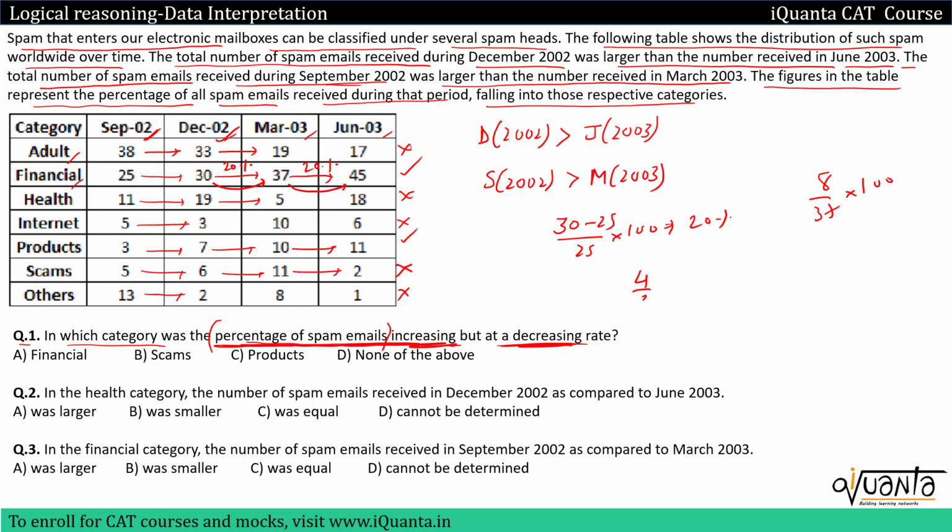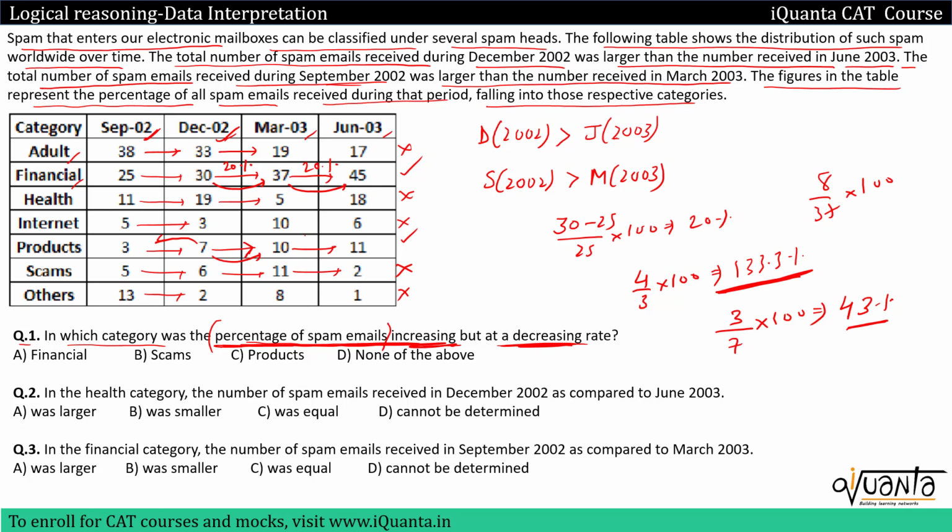But when we come to products, 3 to 7, this is almost a double increase, okay? So it will be 7 minus 3 upon 3 into 100, so 4 by 3. This will be somewhere around 133.33% increase. Then from this month, December 2002 to March 2003, we have an increase from 7 to 10. So increase is 10 minus 7, that means 3 upon initial 7 into 100, which gives us somewhere around 43%, okay? So earlier it was 133.33%, now it is 43%. Then from 10 to 11, which is a 10% increase.